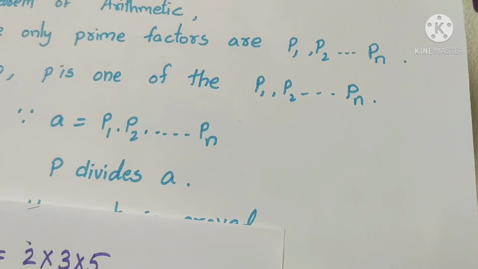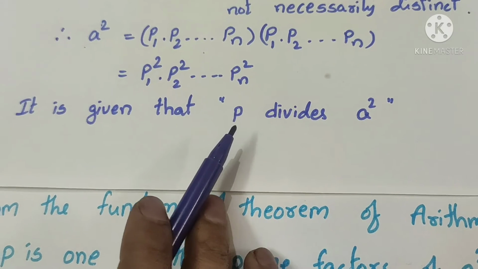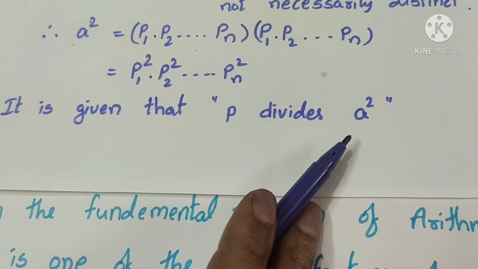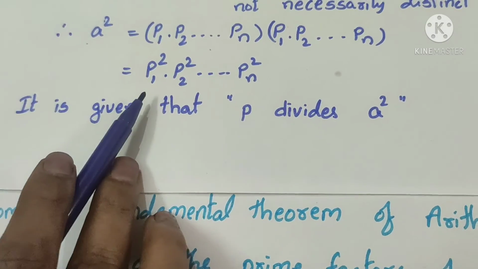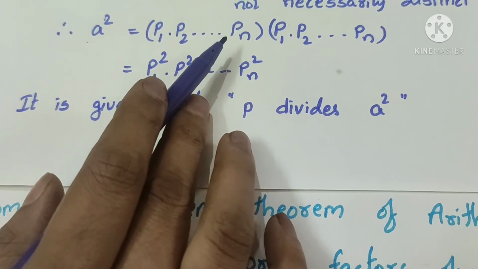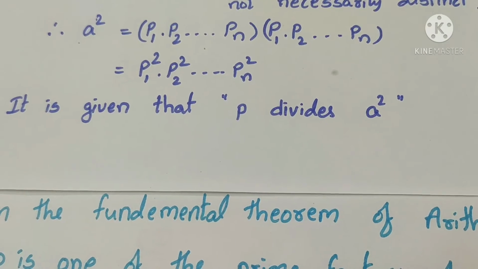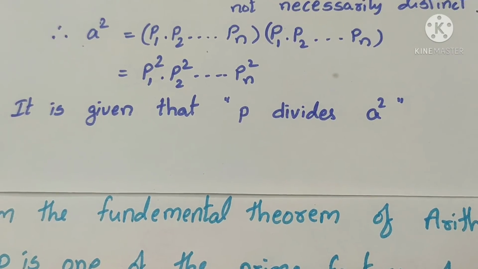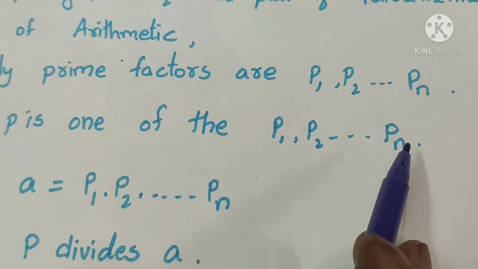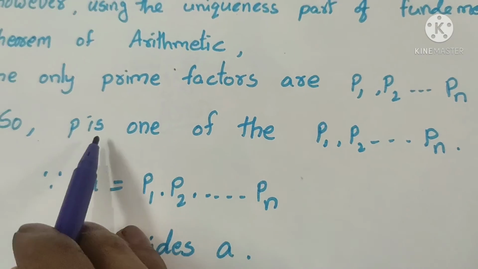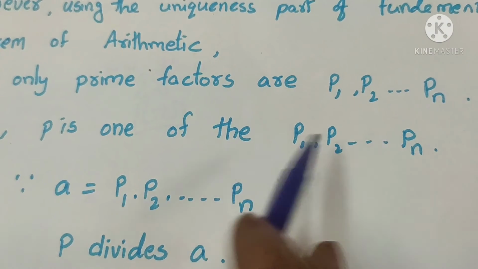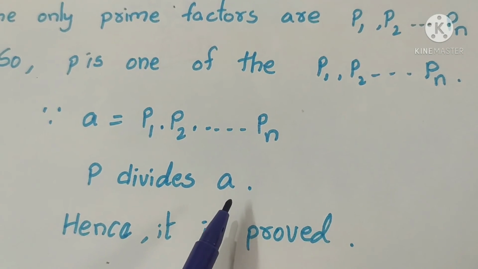Let me explain again. Finally here, P divides A square. So P is one of the prime factors of A square. And also we are writing A square is equal to P1, P2, Pn and so on. So these P1, P2, Pn are the only prime factors of A square. There are no other prime factors. Therefore, that P should be among P1, P2, Pn only. There is no other P here. It may be either P1 or P2 or Pn. Therefore, finally P divides A.